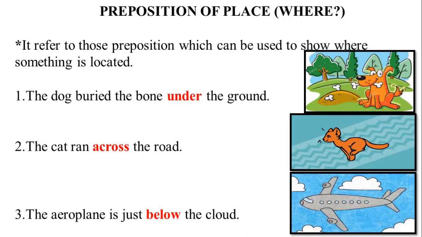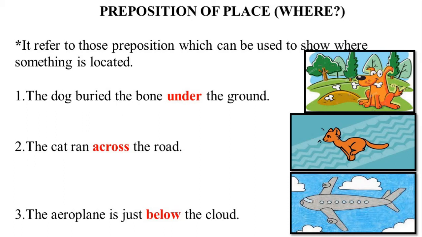My dear students, now let's see some more examples. Preposition of place, where. Students, it refers to those prepositions which can be used to show where something is located. In our previous slide, we have seen time reference, and this time we will see how location-wise things will be clear under preposition.